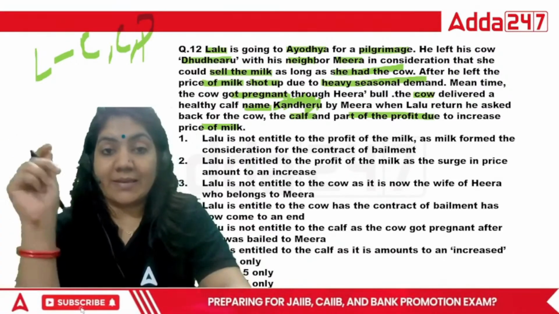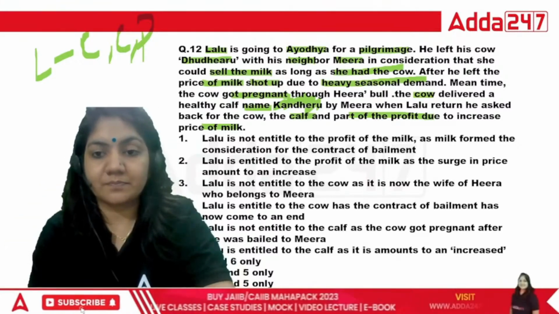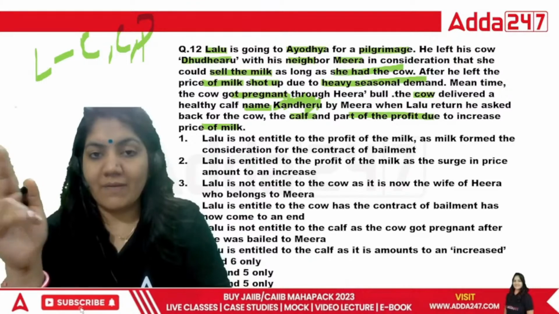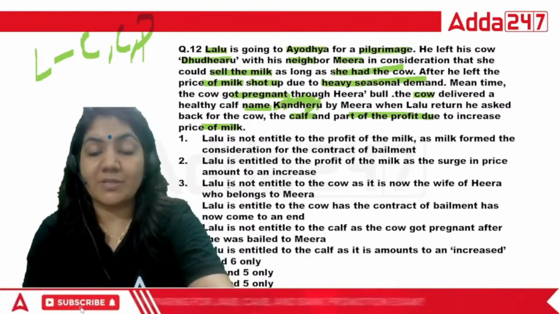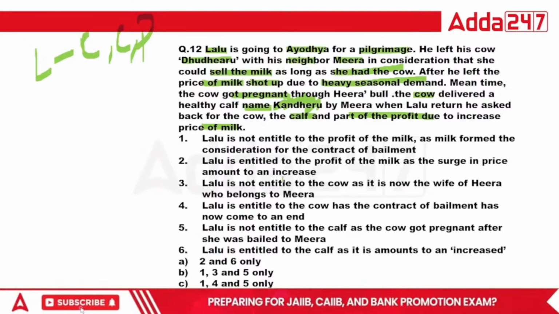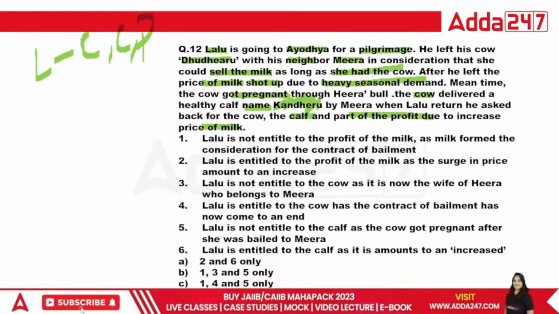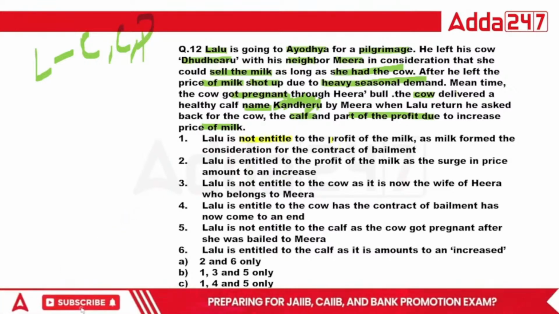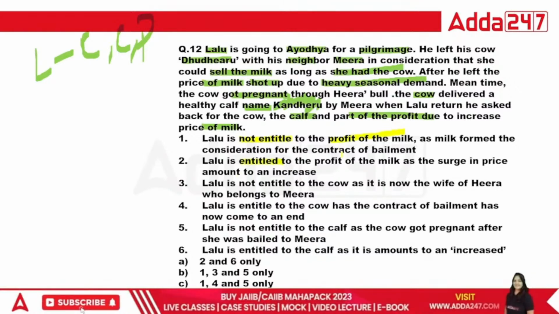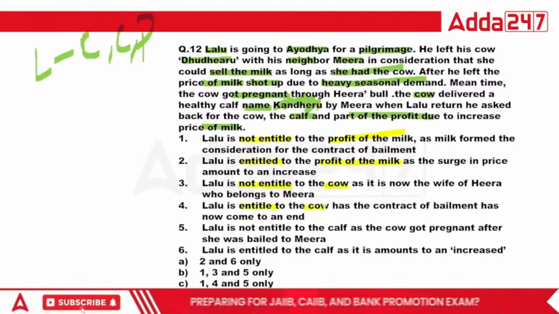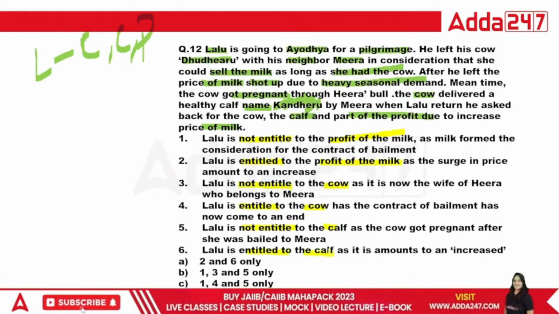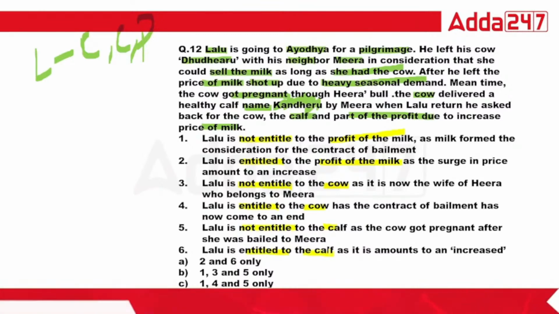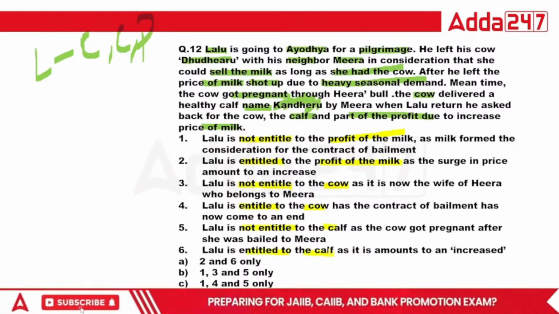So you have to tell me whether Lalu will take the cow, calf, and this one. Here you can see that the options are there. Lalu is not entitled to the profit of the milk. Lalu is entitled to the profit of the milk, not entitled to the cow, entitled to the cow, not entitled to the calf, or entitled to the calf. So which of the following is the right answer here? Tell me, class.